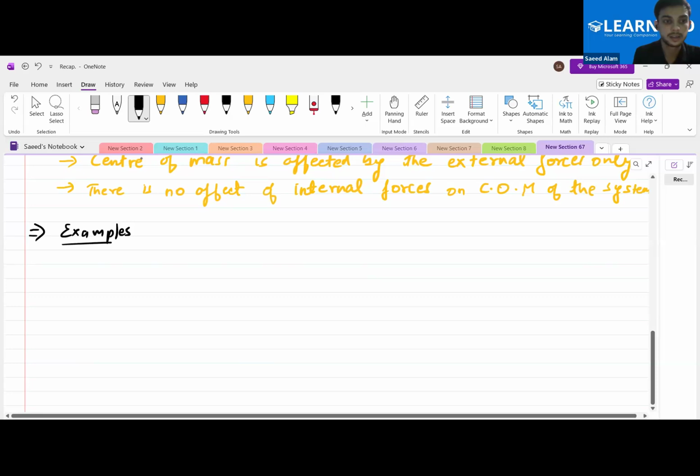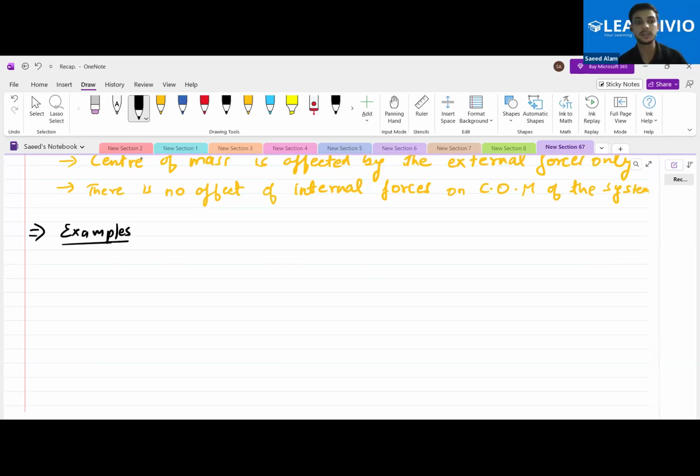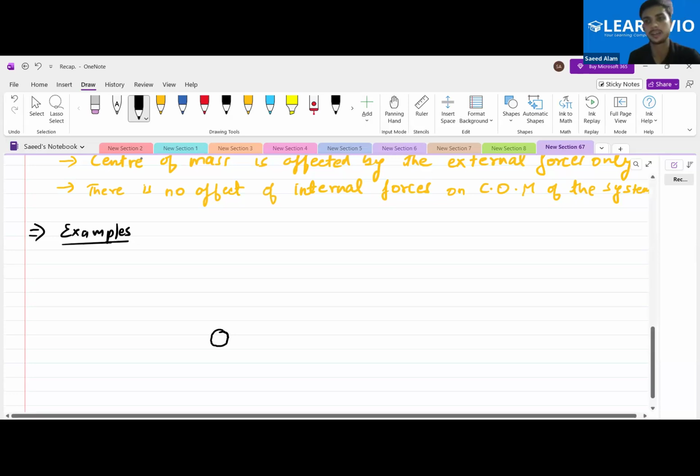Yes, there is one very famous example regarding this particular thing. So I'll just tell you over here, and based on this, I'll give you a numerical in the assignment question. See, what actually happens is that let us say this is a bomb, and we are throwing it in this particular direction.